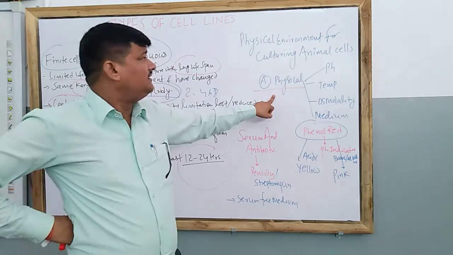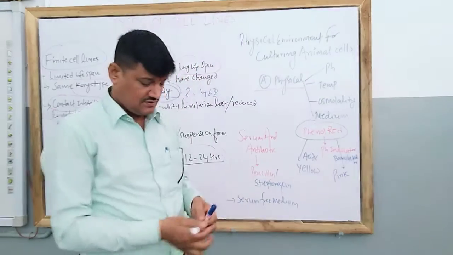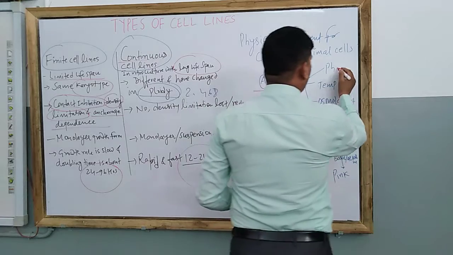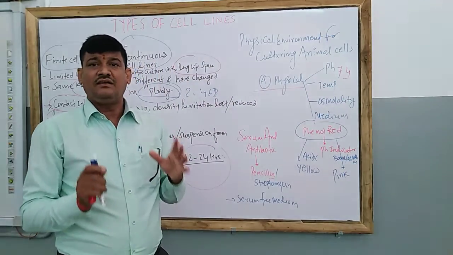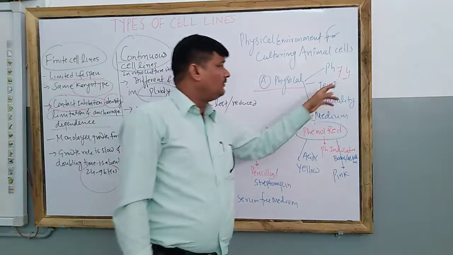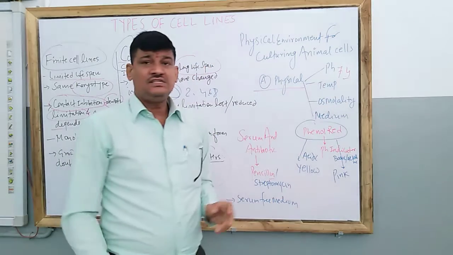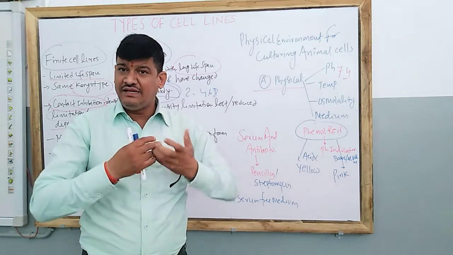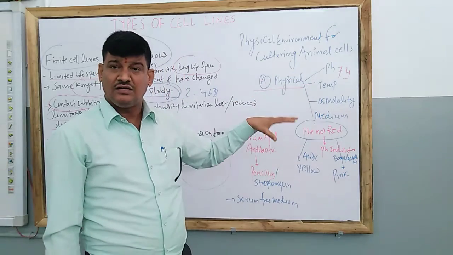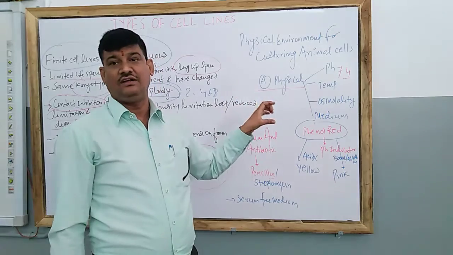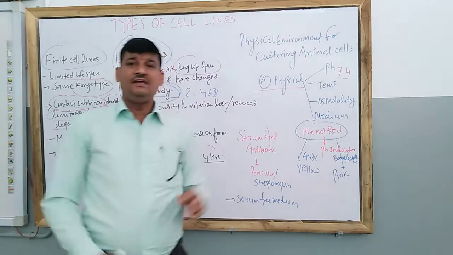So these physical factors include, first, pH. The basic pH required is 7.4. It means animal cell culture can profusely grow at pH 7.4. And a good pH is responsible for good enzymatic reactions. Therefore, the pH value for a particular culture medium or cell will be constant. It will not be less or higher. So, how is the pH maintained?